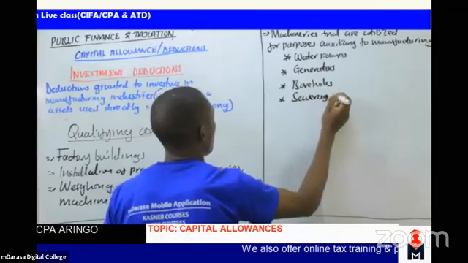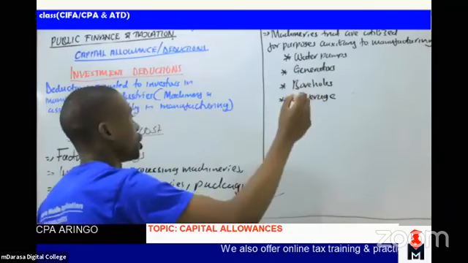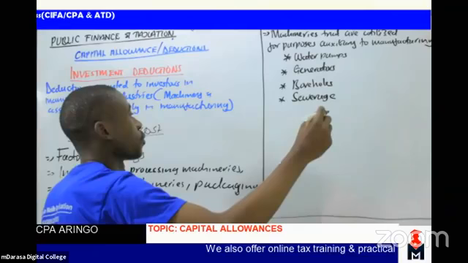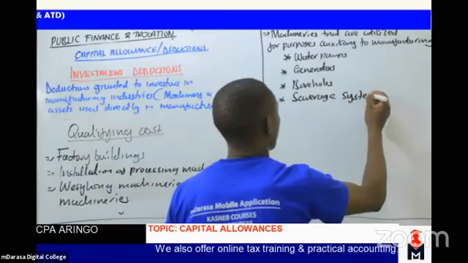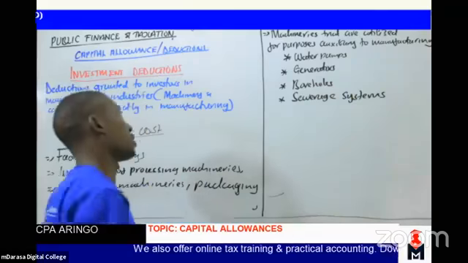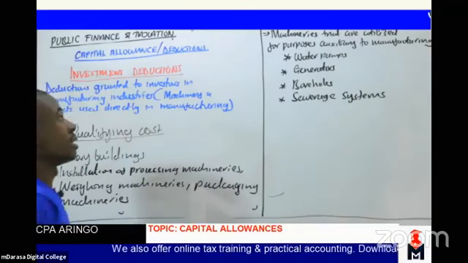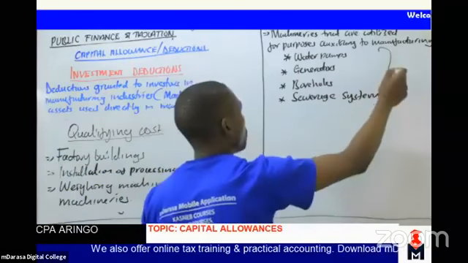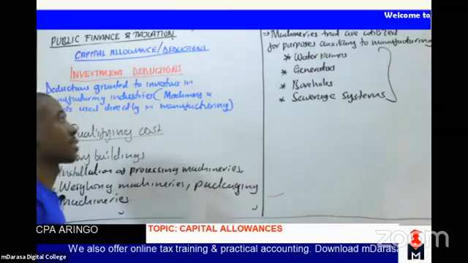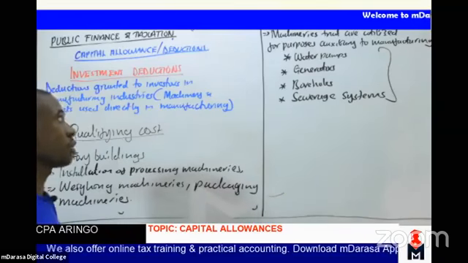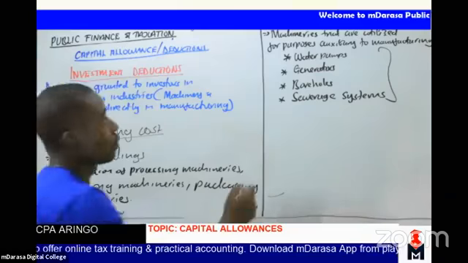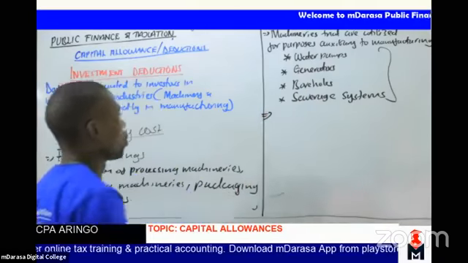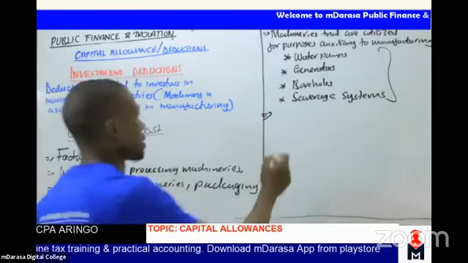At times, some other people call it sewerage. So you're talking of sewage systems. Such cases, these are what you're terming as auxiliary to manufacturing processes, assets. Also, such assets will qualify for ID. Also, we can talk of conveyor belts.